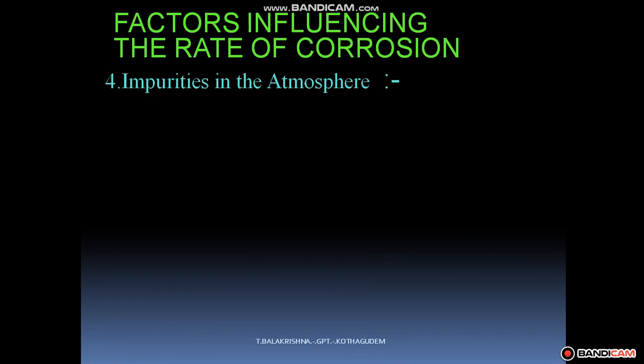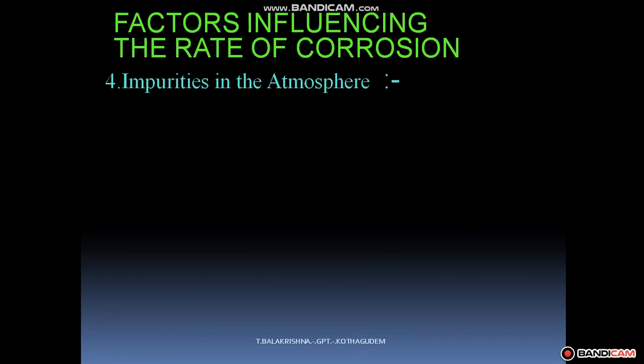Next, the fourth one is impurities in the atmosphere. We already saw purity of metals as the second factor, where impurities are present in the metal. In this factor, the impurities are present in the atmosphere, because the corrosion reaction takes place between the metal and the environment, that means the atmosphere. Impurities present in the metal, and impurities present in the atmosphere, both influence the rate of corrosion.